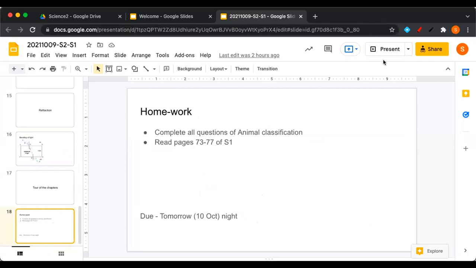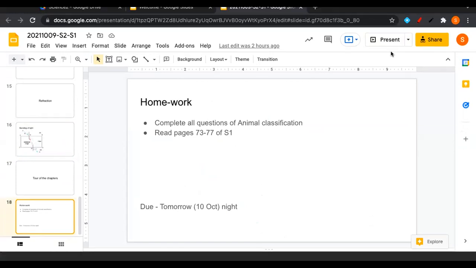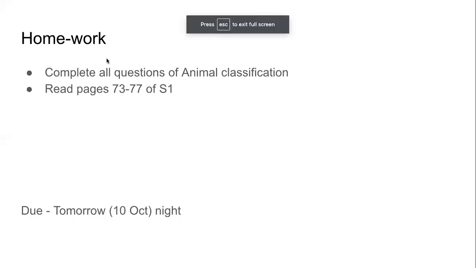Before we finish, very simple homework for you, combining Science 1 and Science 2. Please complete all the questions of animal classification from Science 2, and please read pages 73 to 77, which is refraction of light from our Science 1 textbook.